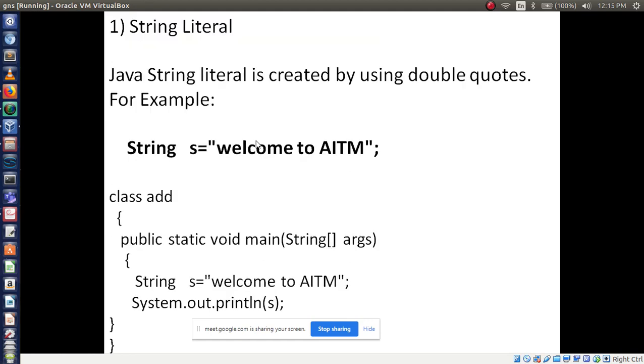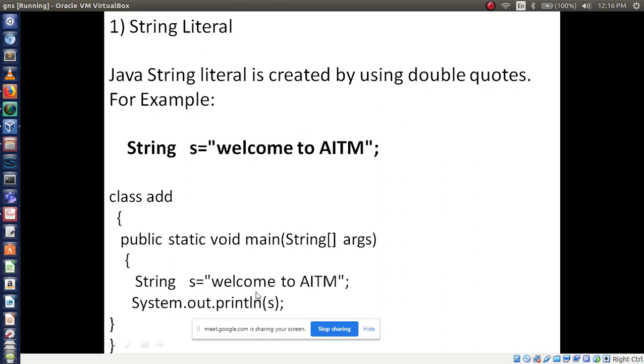String literal is the first method. Here I use the string keyword followed by the variable name s. Now I will assign a sequence of characters, "Welcome to AITM", in double quotes, to variable s, which is of string type. Now I simply access it with SOP, print s.